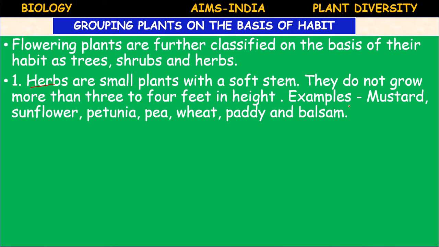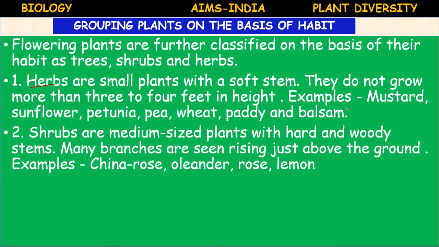Herbaceous, green. Examples: mustard, sunflower, petunia, pea, wheat, paddy, balsam. These are all examples of herbs. Next, shrubs. Shrubs are the medium-sized plants with hard and woody stem. Many branches are seen rising just above the ground.